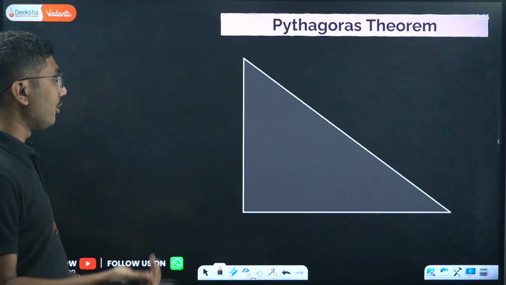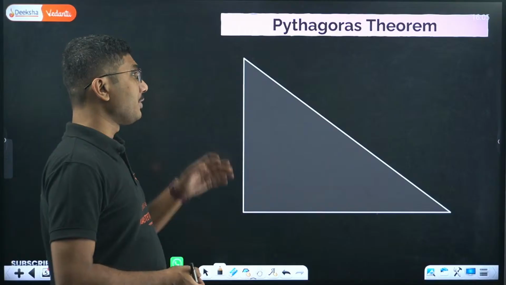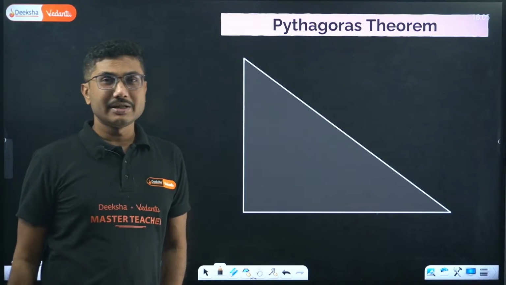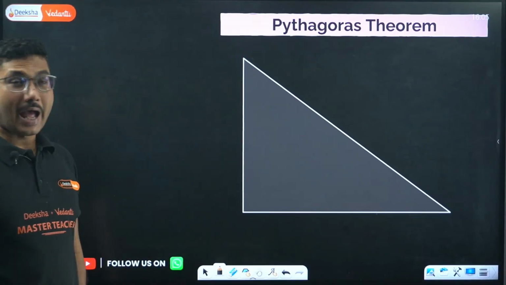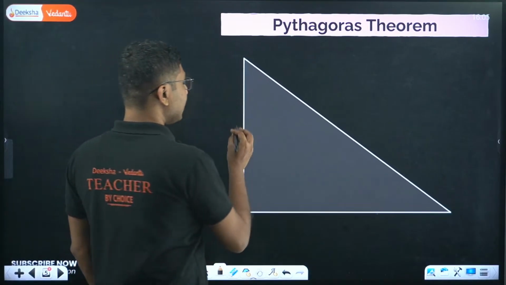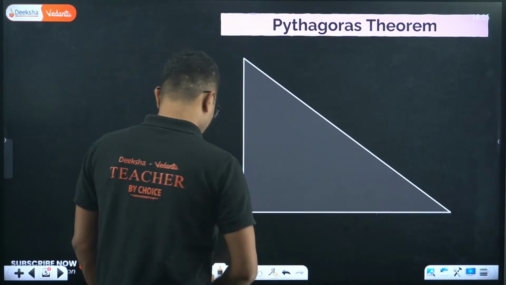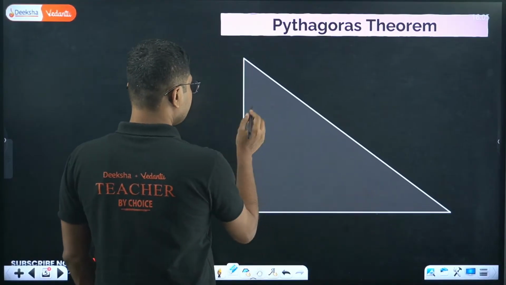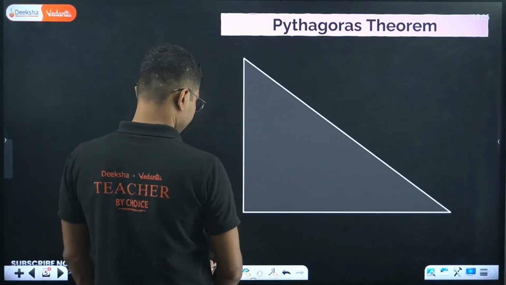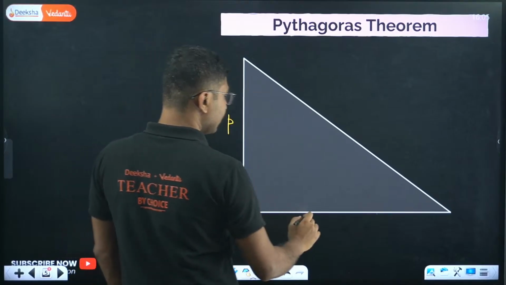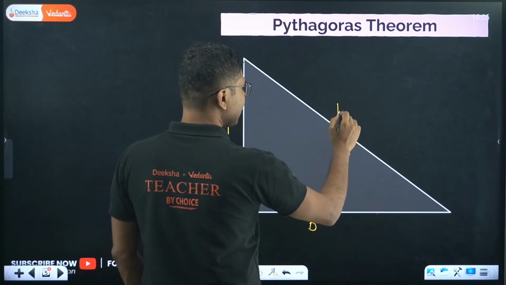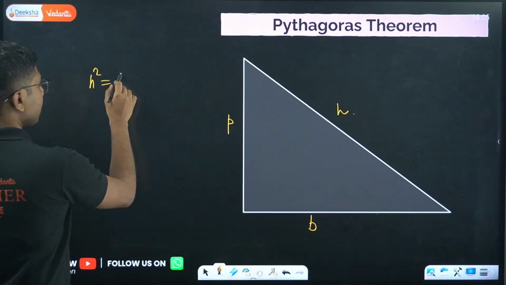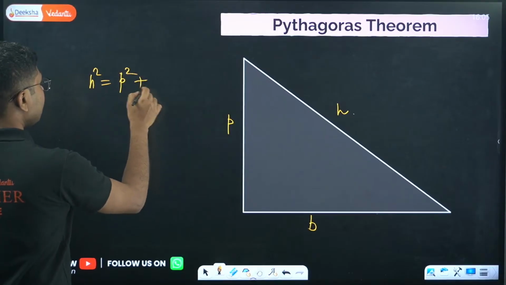Nothing new, we have all learned about trigonometry and Pythagoras theorem. The basic Pythagoras theorem is about a right angled triangle. A right angled triangle has three sides, right? Say this side is P, this is B, and this is H. The Pythagoras theorem says that H square equals P square plus B square.